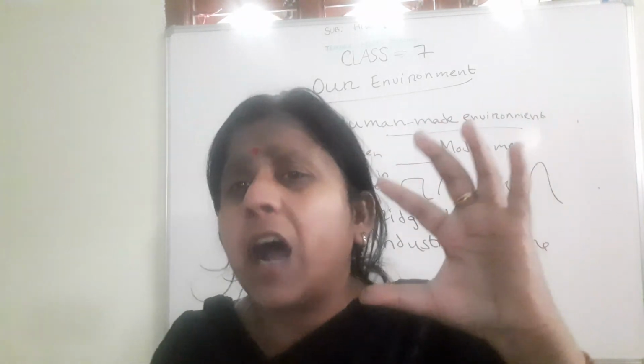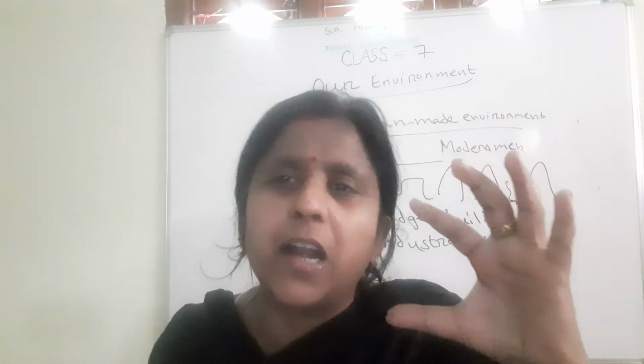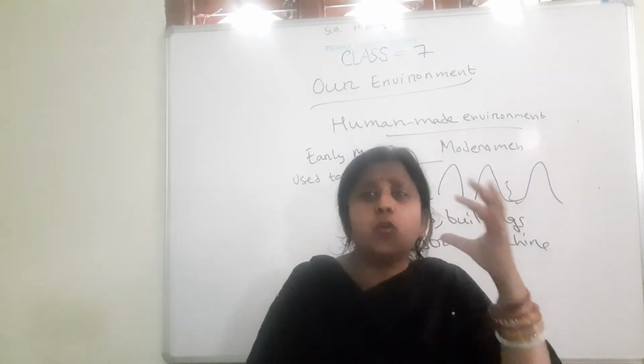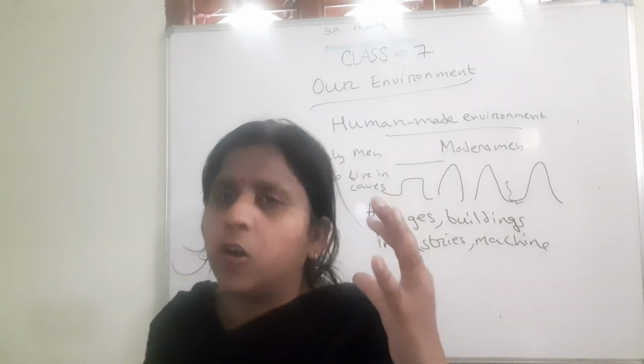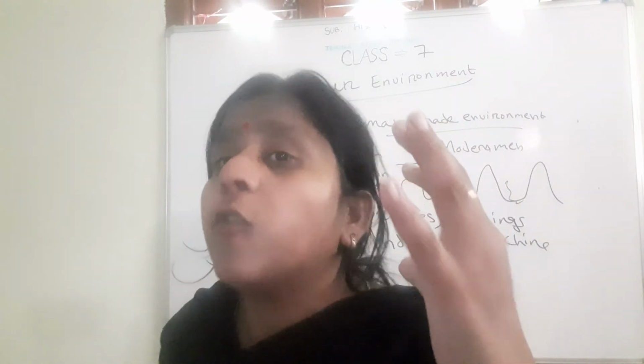Without water, our life is not possible. Earth is called the blue planet. Why? Because 71% of the earth is covered with water.